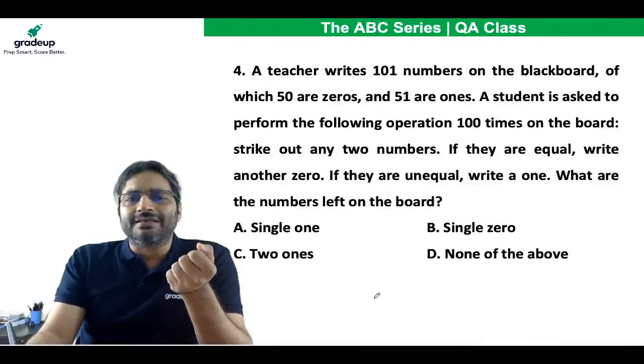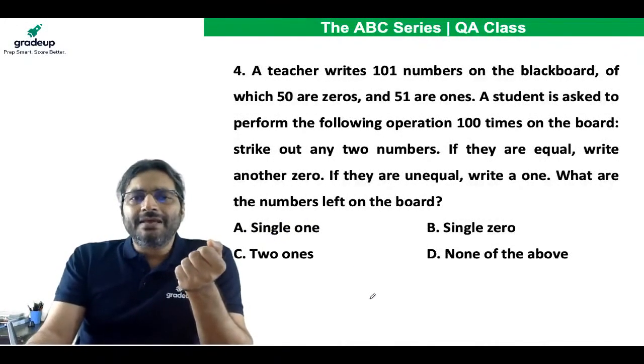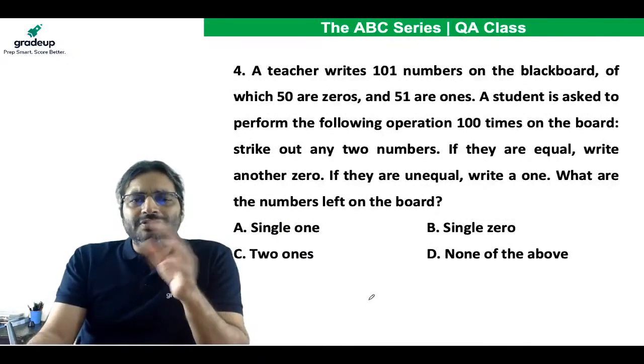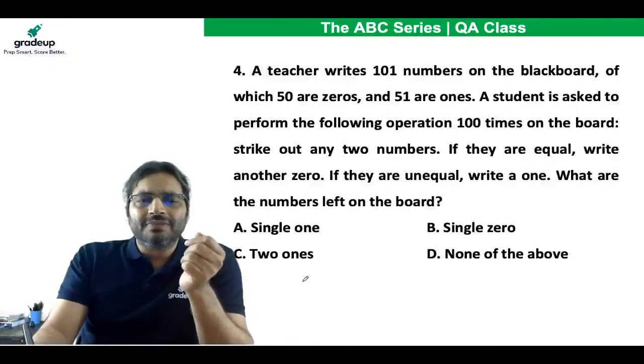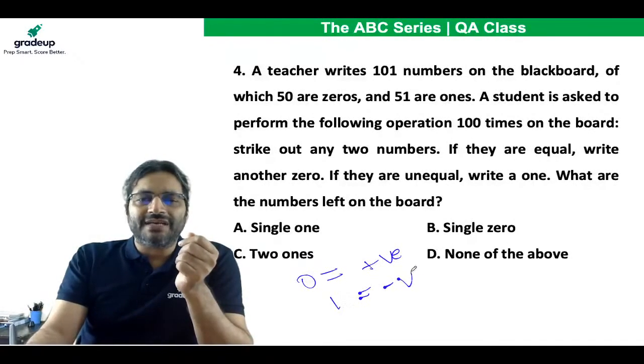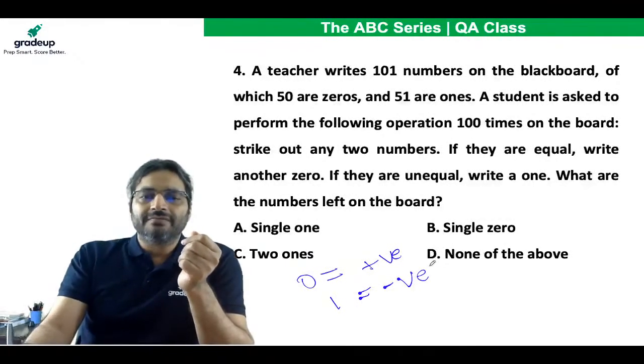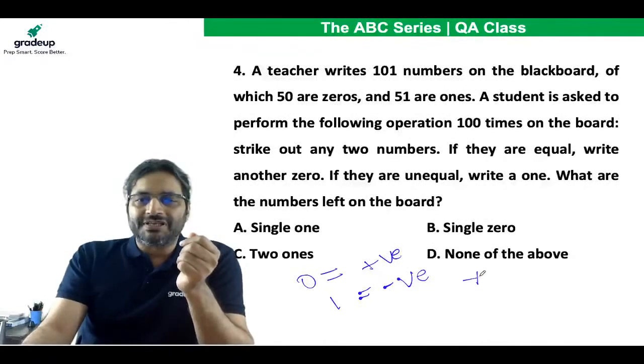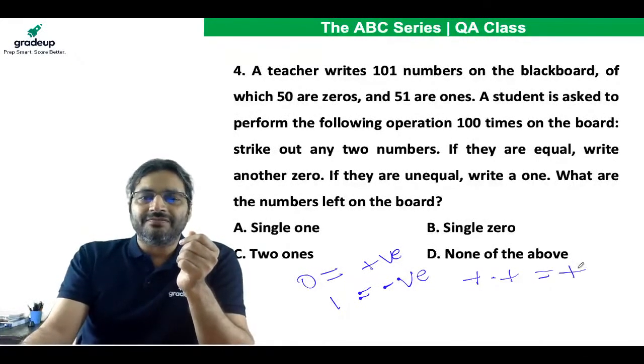Another way of looking at this: in place of zeros and ones, assume that 0 is equal to a positive sign and 1 is equal to a negative sign. Now look, positive times positive, what do you get? Positive.